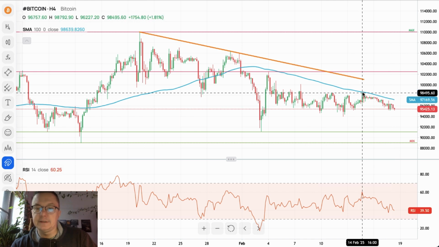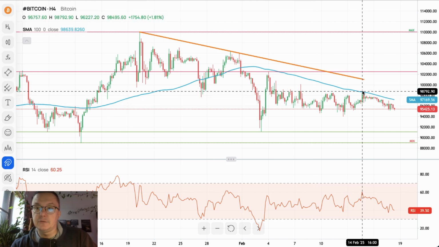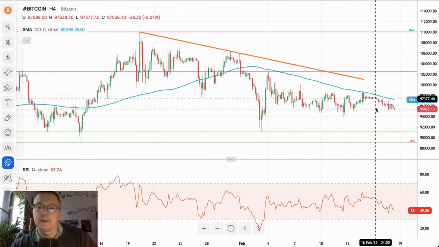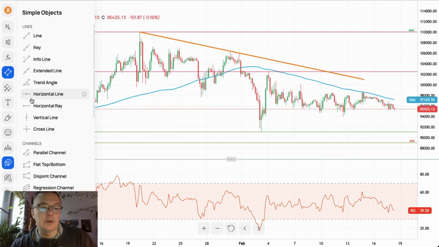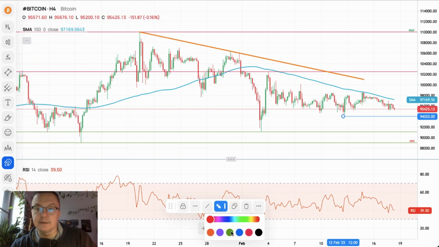The bulls didn't manage to break above the 100 periods average here on February 4th. They didn't manage to break above the 100 periods moving average on February 14th, and we are moving lower towards the level of 95,000 dollars. Local technical support is located at 94,020.